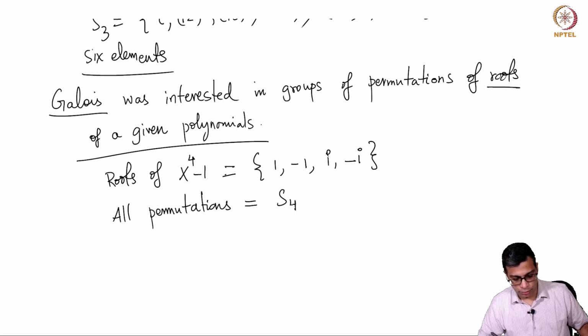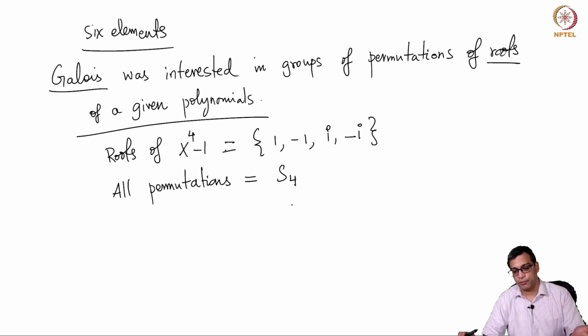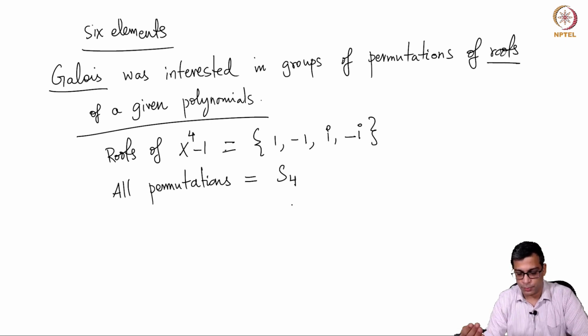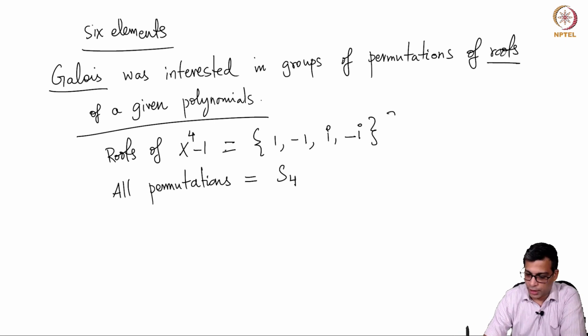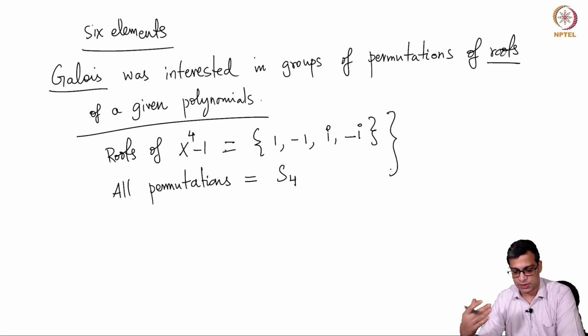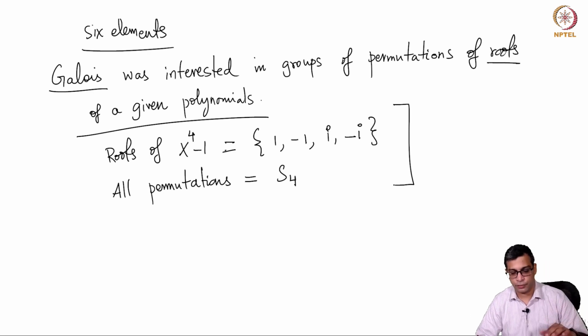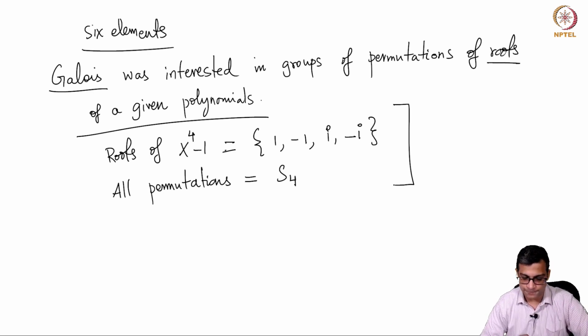But in the context of field theory that we will develop later, we are not going to allow some permutations. For example, 1 cannot go to i. I do not want to get into that right now, because it involves more theory and it will take me away from recalling the group theory that we need. Let me just move on after saying that.